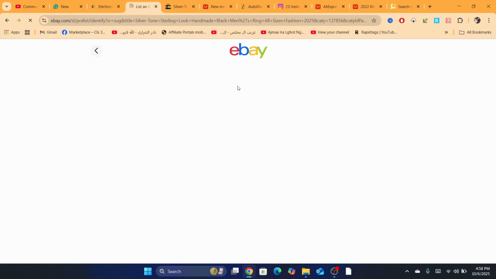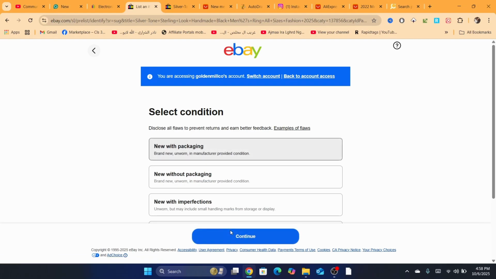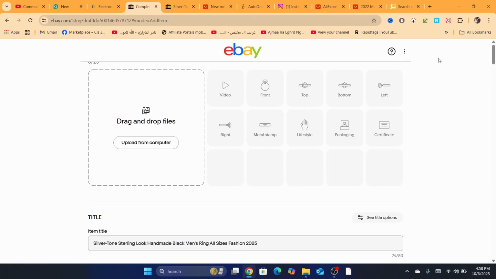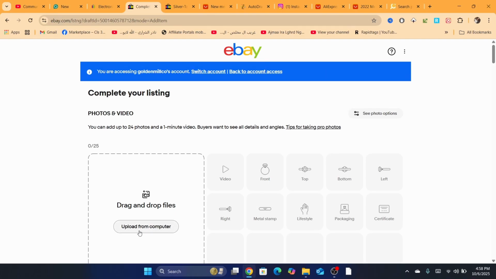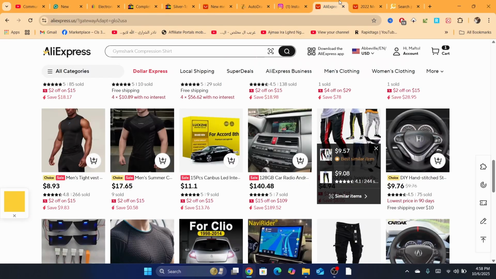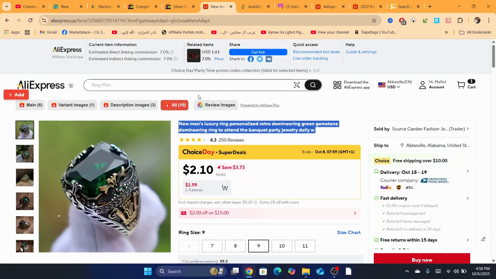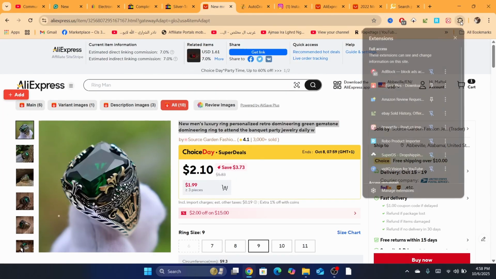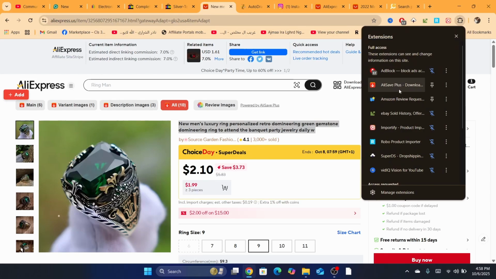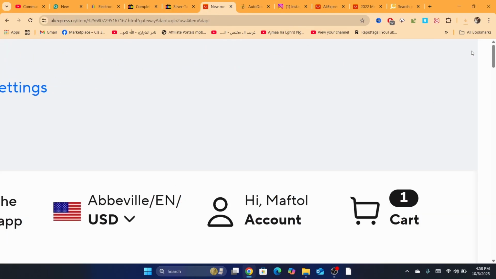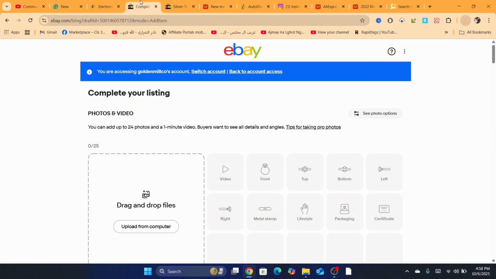Click on search, and then click on new with packaging, because all items on AliExpress are new. And then you just want to upload the images. Now to upload the images, it's very, very simple. Just download this extension. It's called AliSave Plus. Download AliExpress images. After you download the extension, just click on the main images, and then you will be able to download them. As you can see here, the images are downloaded successfully.